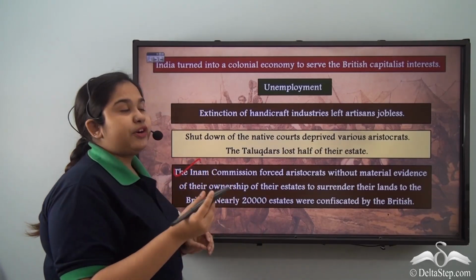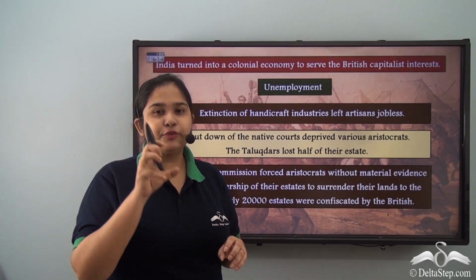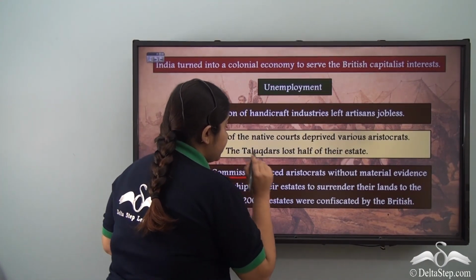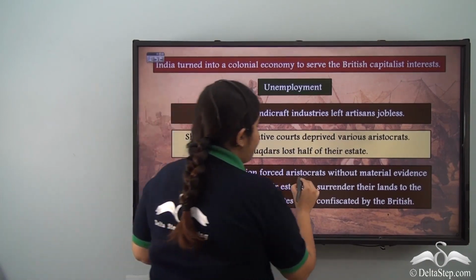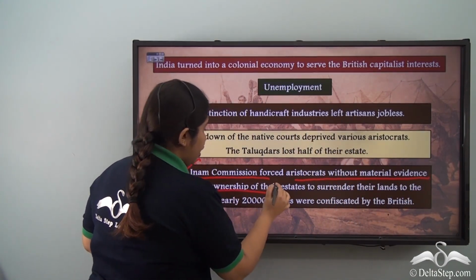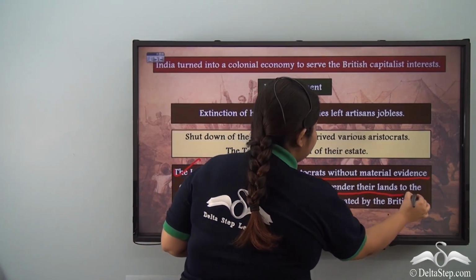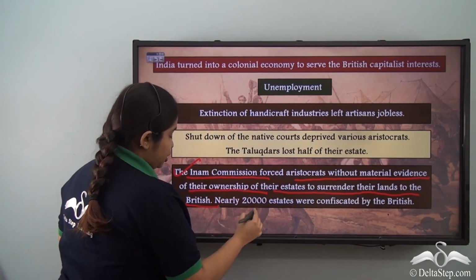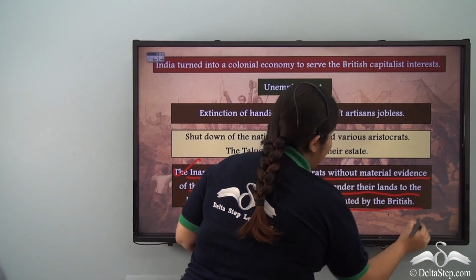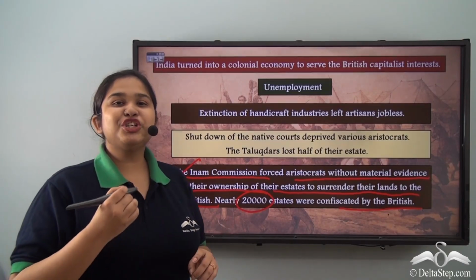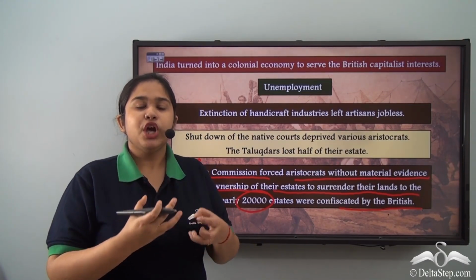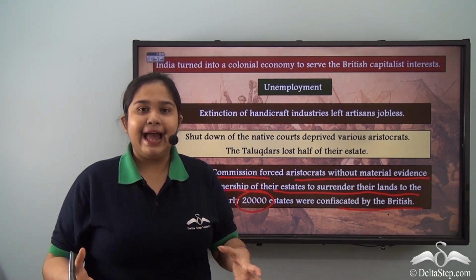The most important change that was brought at this point of time was derived by the IIM Commission. The IIM Commission forced the aristocrats without material evidence of their ownership of their estates to surrender their lands to the British. Nearly 20,000 estates were confiscated by the British. So what the Britishers were asking for was papers, proof that these lands were theirs.